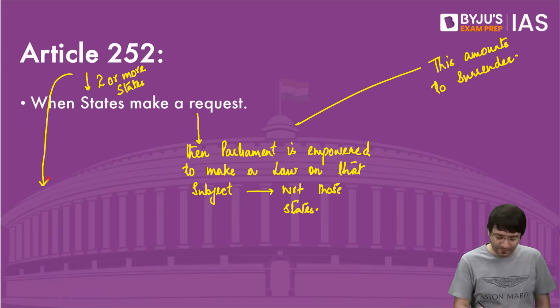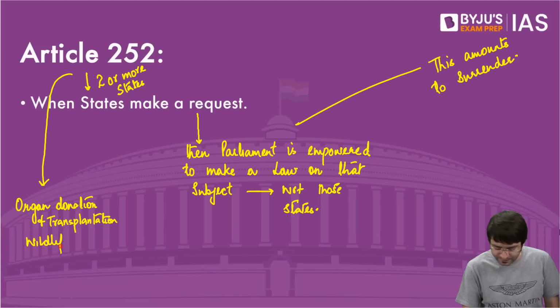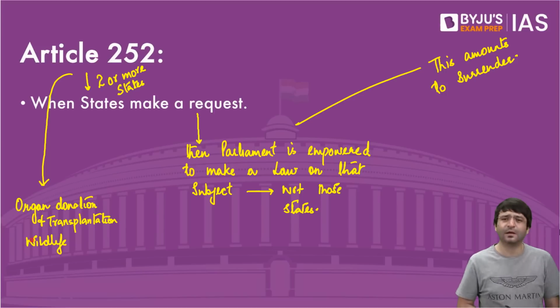For example, organ donation and transplantation, wildlife, on various other matters, urban land ceiling.